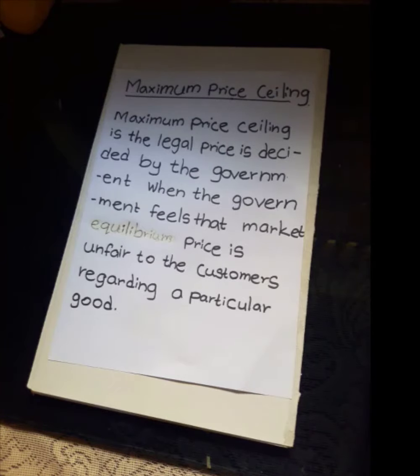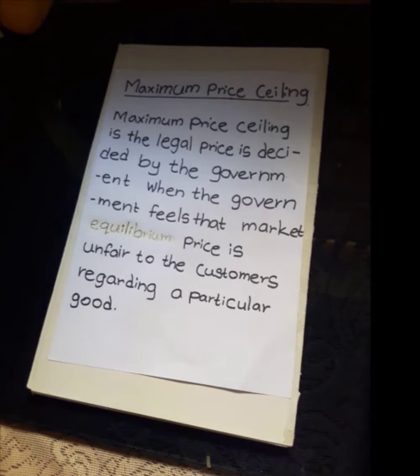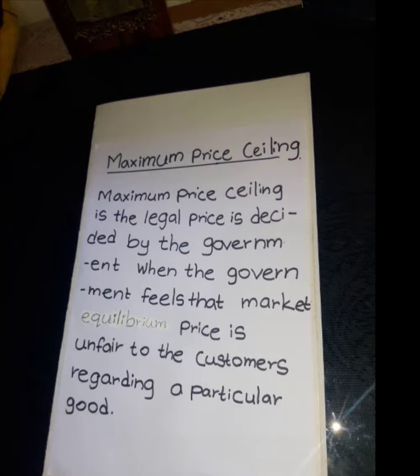Also, when the government implements a maximum price, that price should be less than the market equilibrium price. Otherwise, the maximum price implementation will not work properly. So, when a government implements a price lower than the market equilibrium price as the maximum price ceiling, we call it an effective maximum price ceiling. Okay, let's see the graphical presentation of the maximum price implementation.